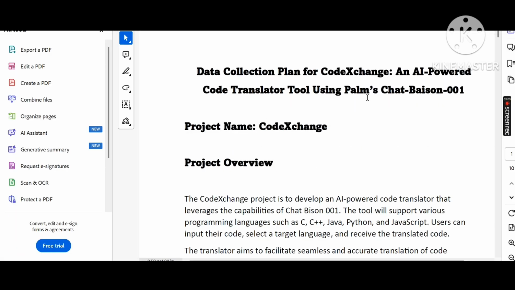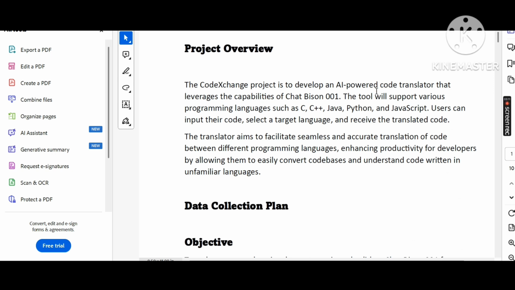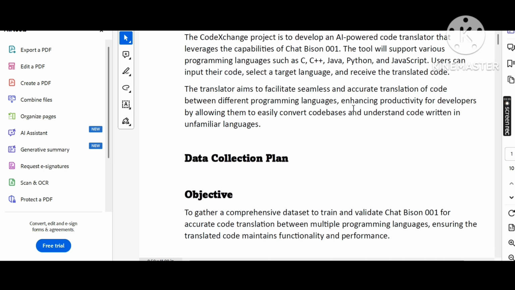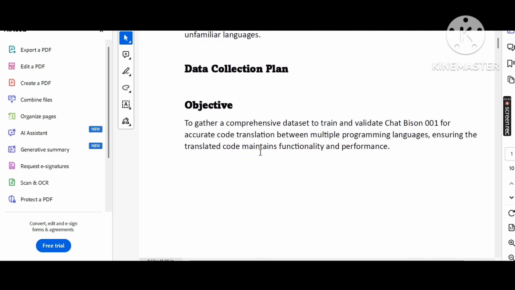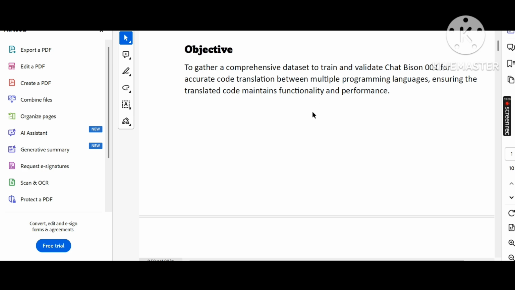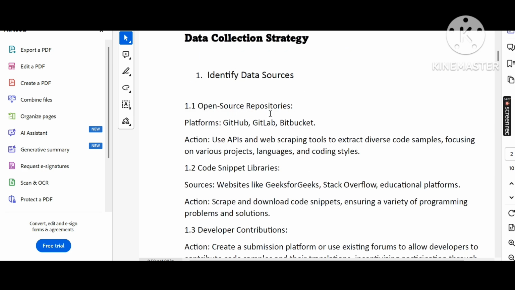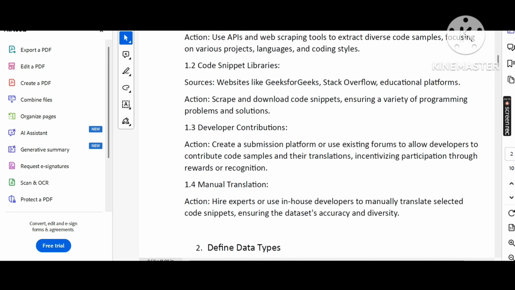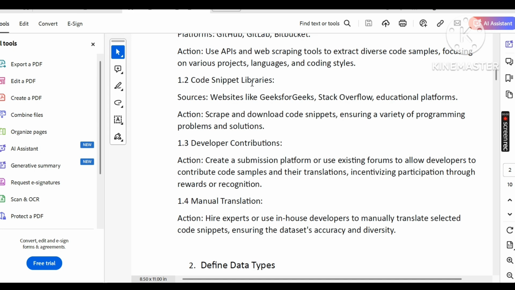In this data collection planning of the code using chat Palm Chat with project overview, code exchange development of project overview includes the code of the project, the data collection plan, objective, together the complete data set, and the chat bison 001, and the data code snippet library sources, websites like GeeksforGeeks, Stack Overflow, and education platforms.